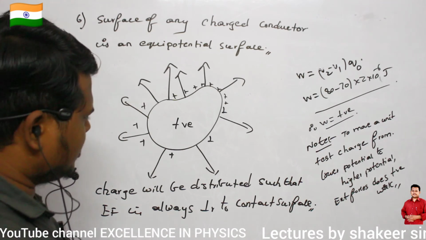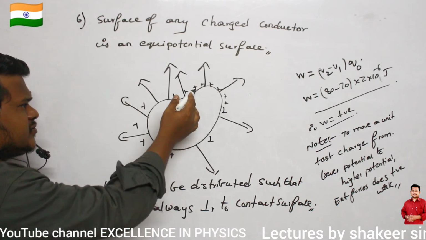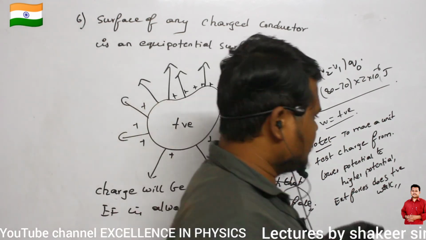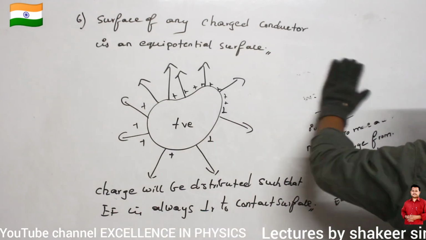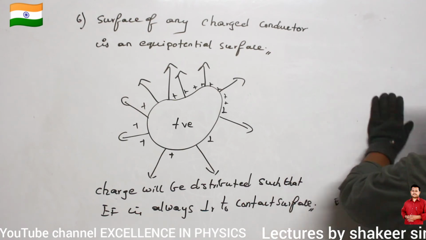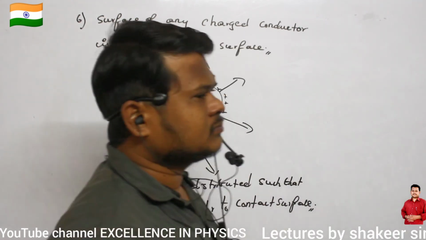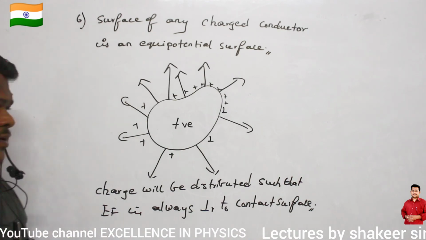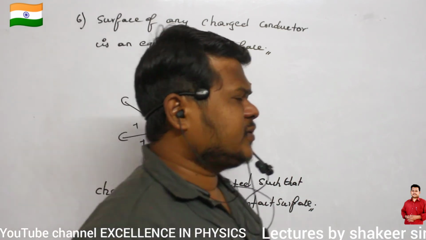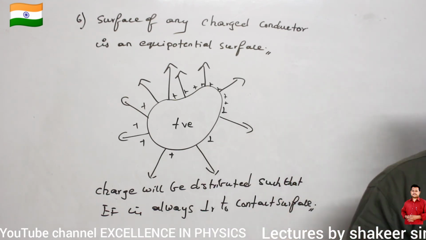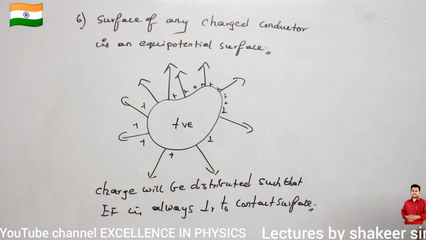Now can you say how I can draw an equipotential surface for this charged conductor? What is the property of equipotential surface? Electric field lines are always perpendicular to the equipotential surface.